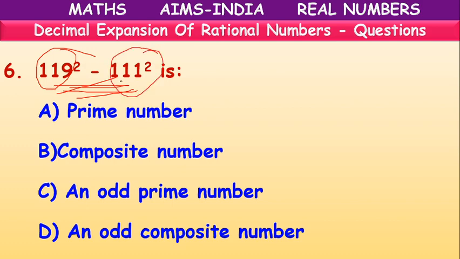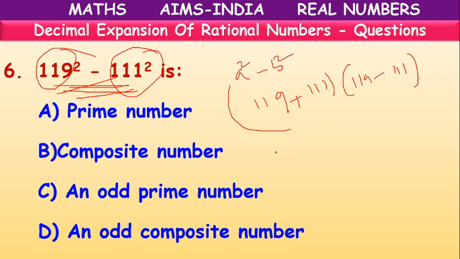No need to multiply, because if you multiply, we will get bigger values. Because it is in the form of a square minus b square, we can write it in the form of a plus b and a minus b: 119 plus 111, 119 minus 111. So what will you get, children? 230 into 8, because subtracting 111 from 119 gives 8.